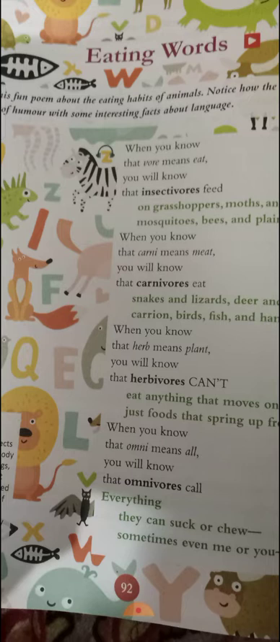They can suck or chew. Suck means to swallow something. Chew means to grind with the teeth. So the omnivores can suck, they can eat anything. Sometimes even me or you as food. Means you have seen that the omnivores can eat human beings also as a food.